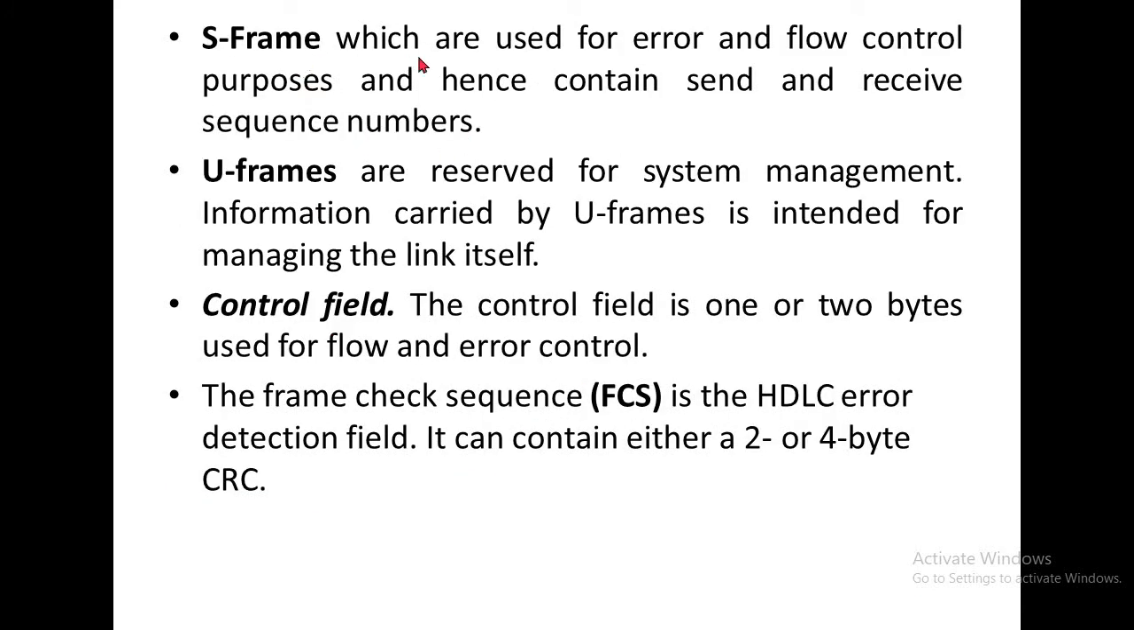The S frames, which are used for error and flow control purposes, contain send and receive sequence numbers. In the S frame, we follow sequence numbers for sender and receiver. I am sending frame number 0, I am sending frame number 1. The receiver sends acknowledgement number 0, acknowledgement number 1, and so on. The U frames are reserved for system management. Information carried by U frames is intended for managing the link itself.